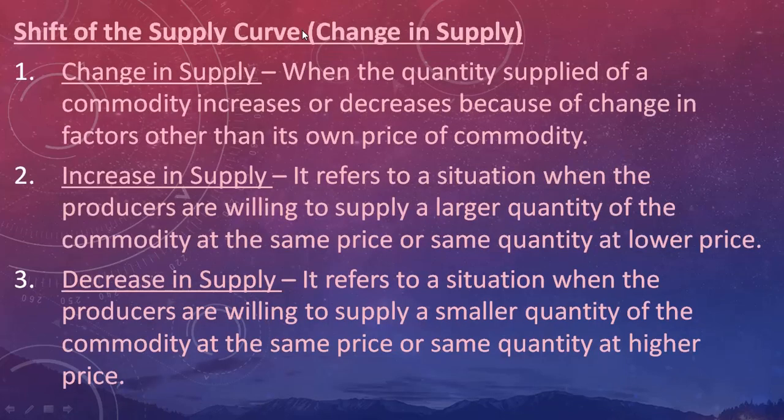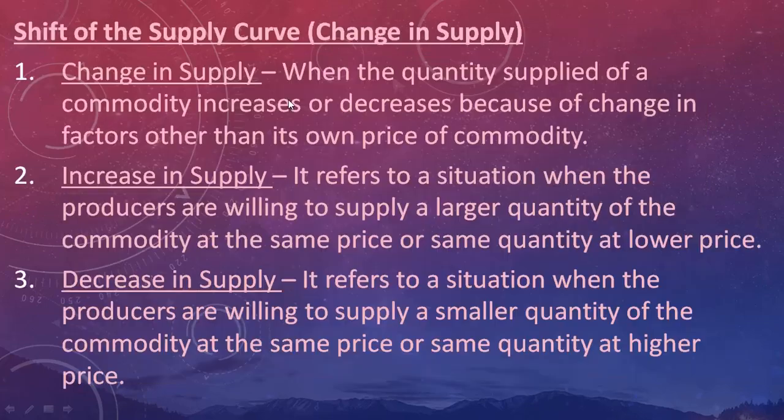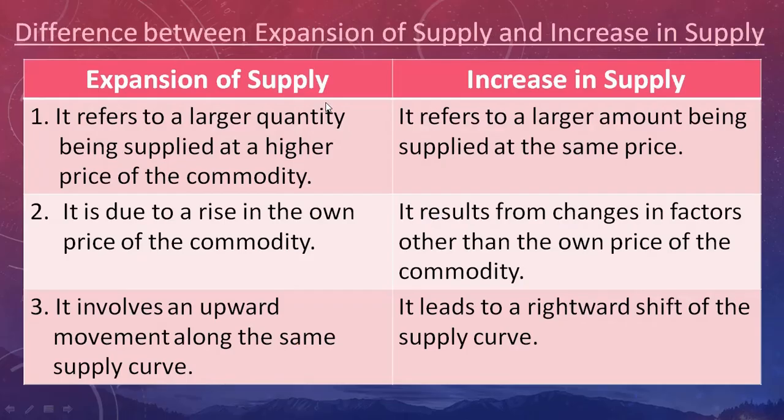I want to repeat one more time that shifting of supply is because of other factors, whereas movement of supply is because of the price of a commodity. Now the difference between expansion of supply and increase in supply. Expansion refers to a condition when a larger quantity will be supplied at a higher price, but increase in supply means the supply will be more at the same price.